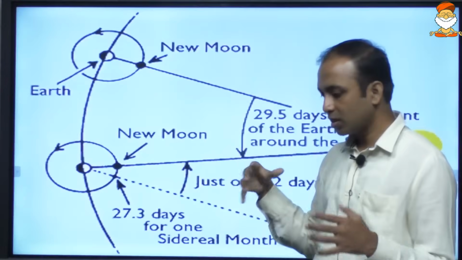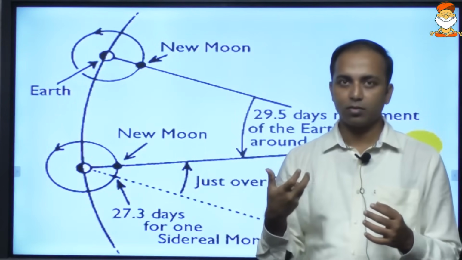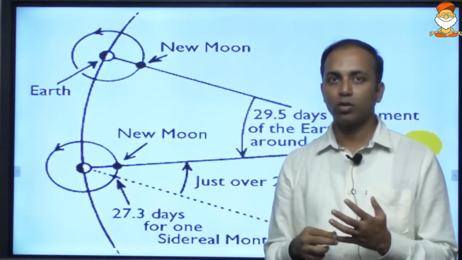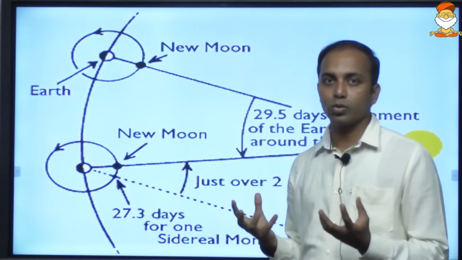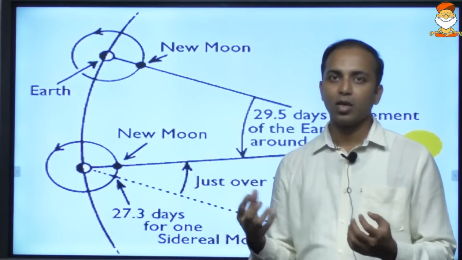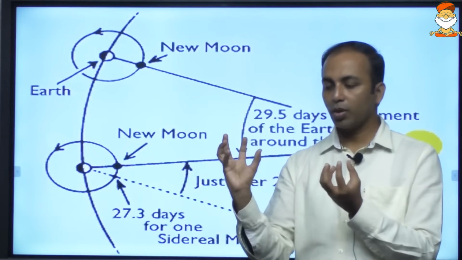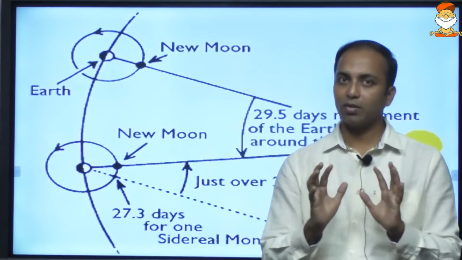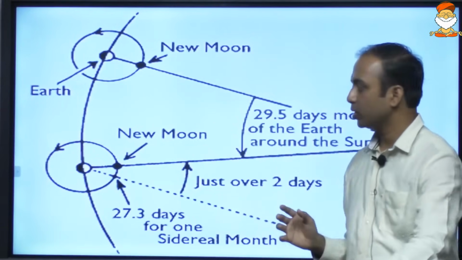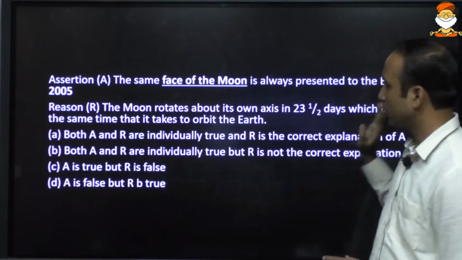Let us consider a scenario when the Moon is rotating faster. We can see the other side of the Moon. If the Moon is rotating much slower, or not rotating at all but only revolving, in that case also we can see the other side of the Moon. But it is so adjusted that the time taken for one rotation and one revolution is relatively the same, and for this reason we cannot see the other side. So the same face of the Moon is always presented to the Earth.